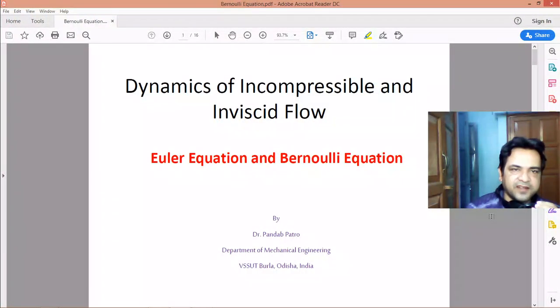Good morning, friends. So today we will discuss the dynamics of incompressible and inviscid flow. Incompressible means the density does not vary when the flow takes place, and inviscid means the viscosity of the fluid is negligible, that is, viscosity is zero. And from this analysis, we will derive the Euler equation, and from the Euler equation, we will derive the Bernoulli equation. This is today's topic.